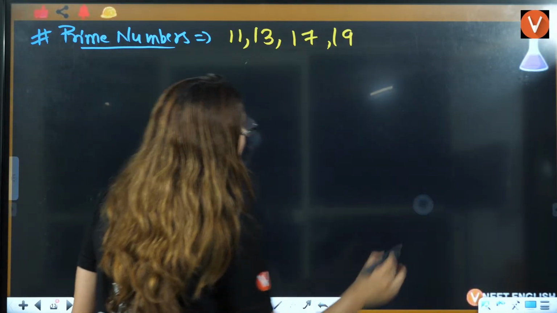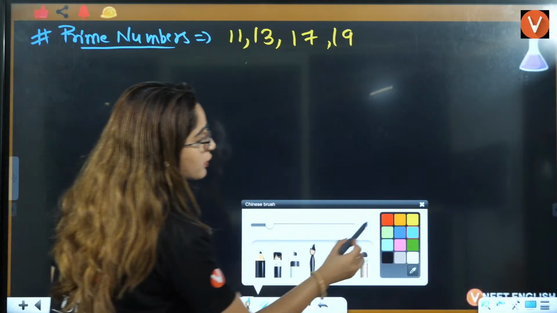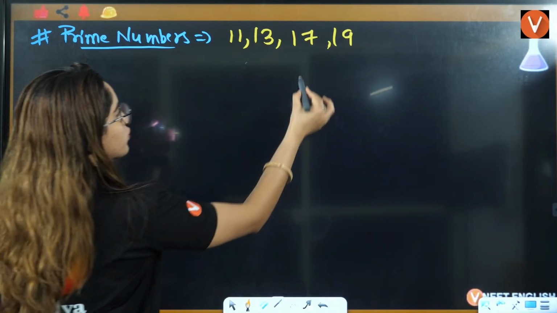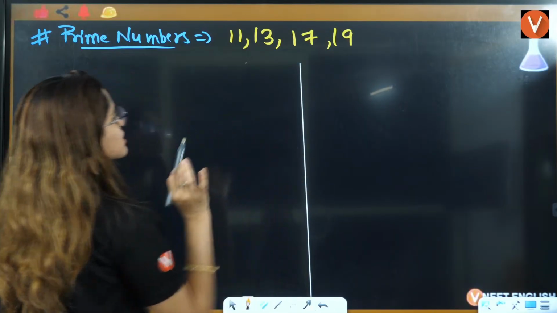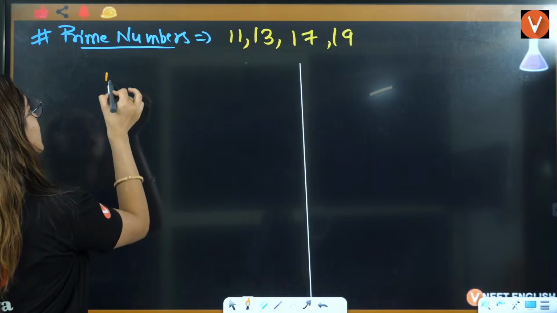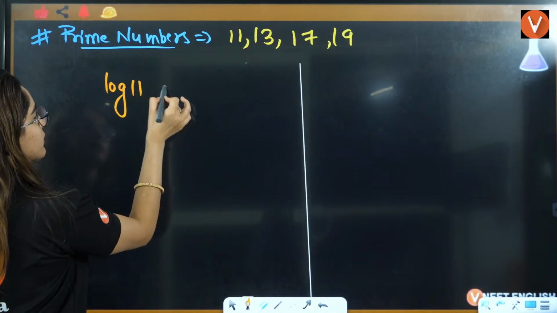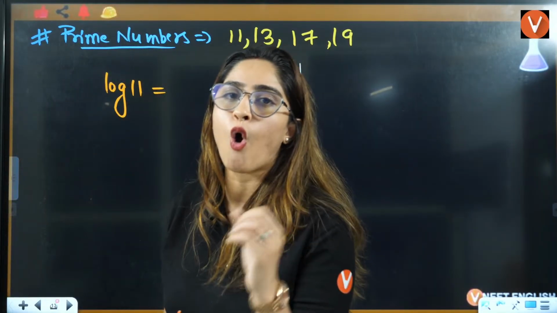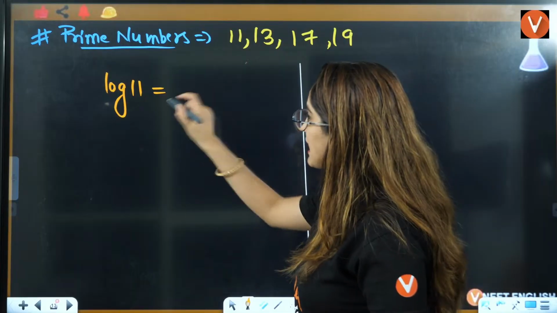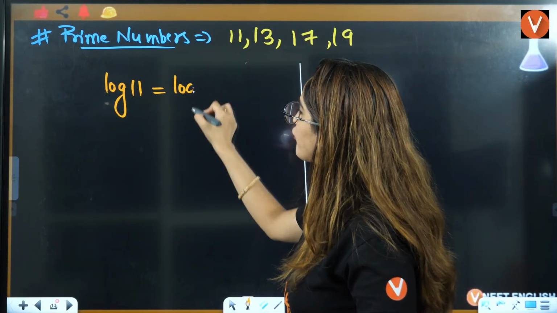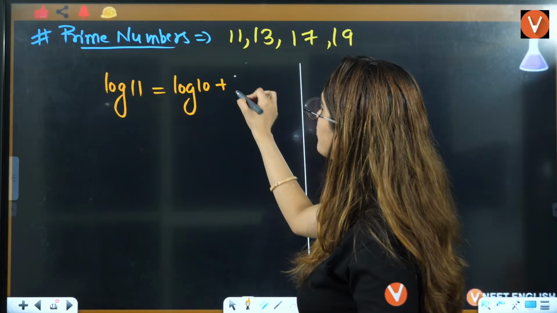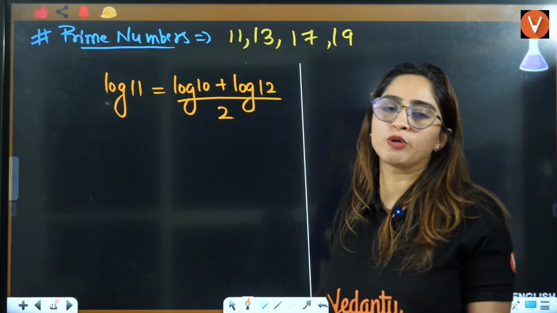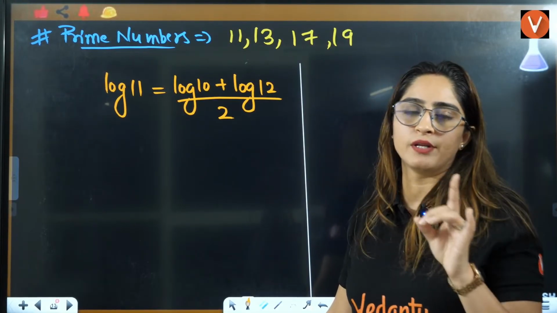Right? Now, what we will do here? Now, beta, what we will do here? Okay, I'll tell you only about log 11. Rest of this you can do for yourself. Okay, so I'll also give you one hint about log 13, right? Now, if I talk about log 11, what is log 11? Whenever you have to calculate log of a prime number, you will take one number less, that is log of 10. You will take one number more, that is log of 12, divided by 2. That is going to be the value of log 11, right?